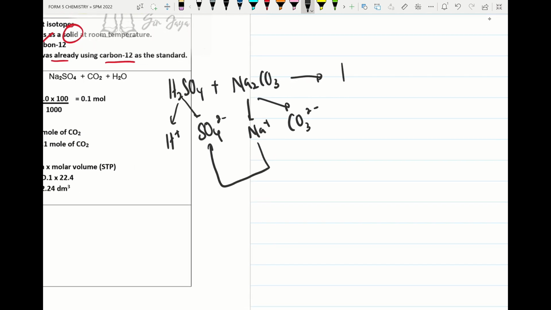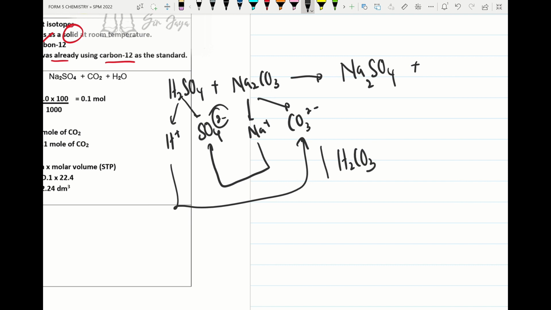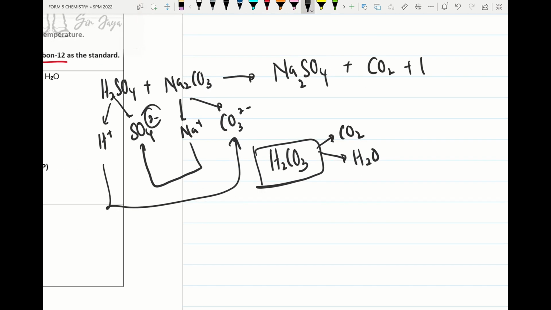Sodium ion joins with sulfate ion, we will get Na2SO4. We take the 2, we put here. Alright, so please remember when hydrogen combines with carbonate ion, we will get an unstable compound. This one will rearrange to give you carbon dioxide and water. So we put carbon dioxide and water.